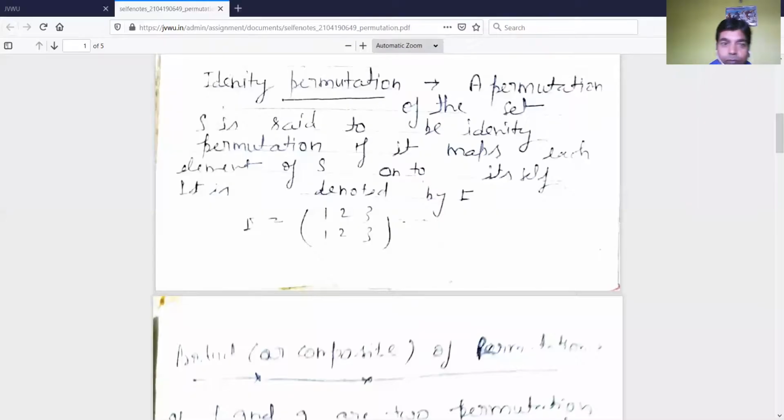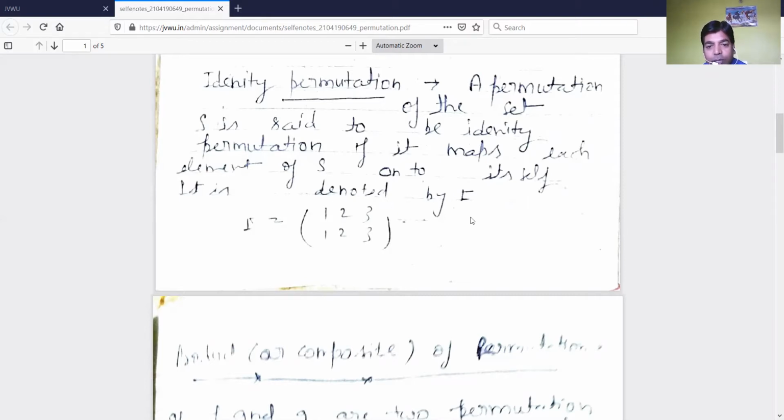Now, what kinds of permutations exist? To understand this, we will share some slides here. First is the identity permutation. A permutation of the set S is said to be the identity permutation if it maps each element of S onto itself.